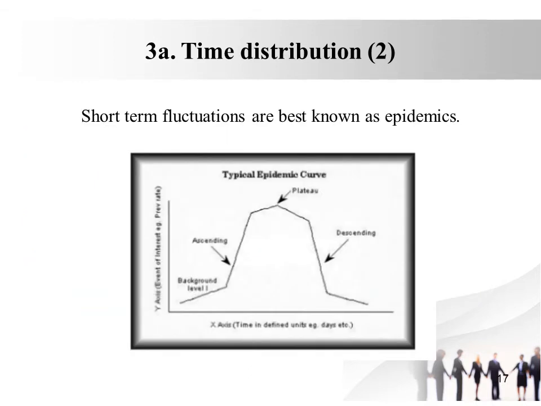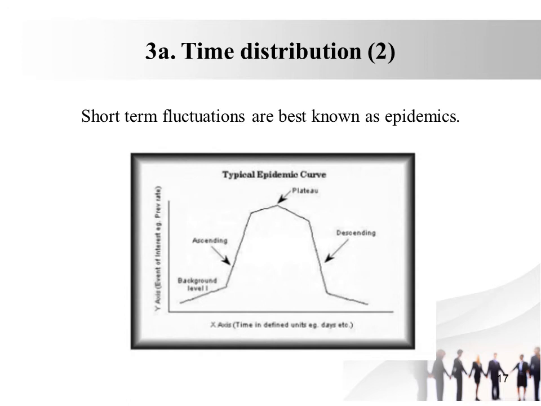Now the examples of the short term. Examples of the common source or point source epidemic are an epidemic of food poisoning, the Bhopal gas tragedy in India, and Minamata disease in Japan. Minamata disease in Japan is due to the consumption of fish containing a high concentration of methyl mercury.